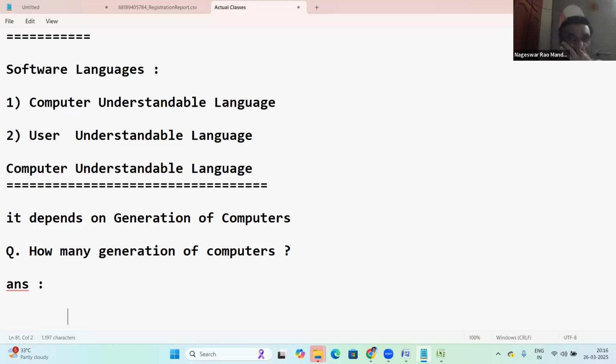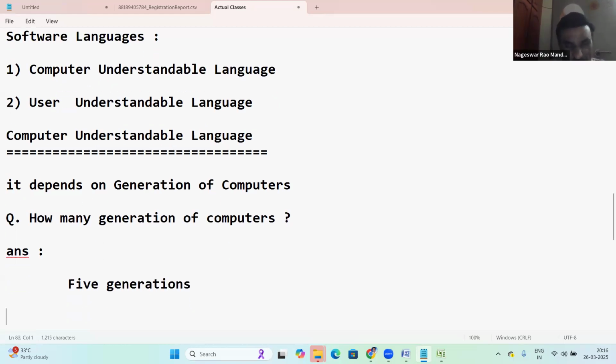Yes, does anyone still have the idea? Just tell me. Sir, how many generations? 5 generations. There are 5 generations in total, right? What is the first generation computer?